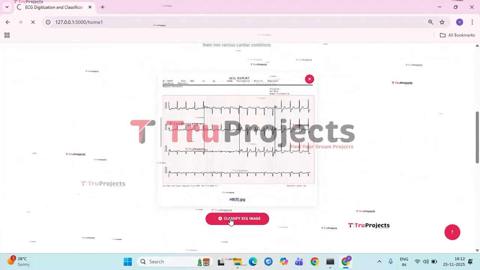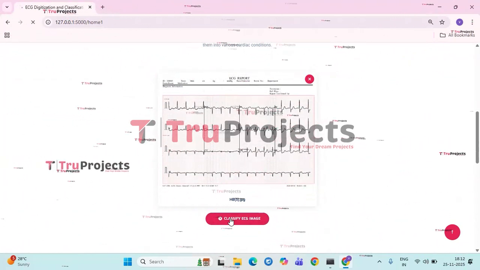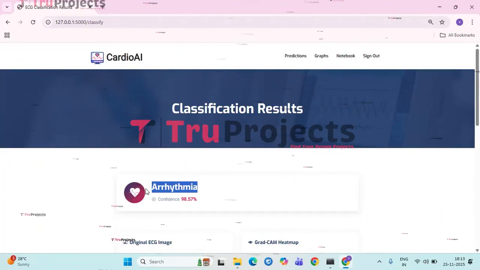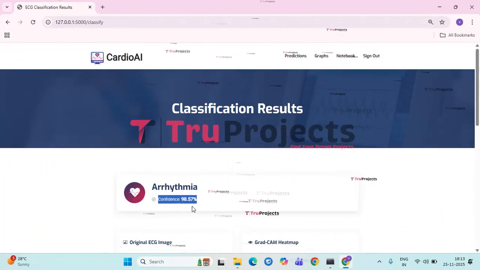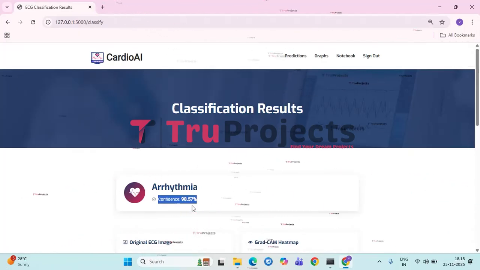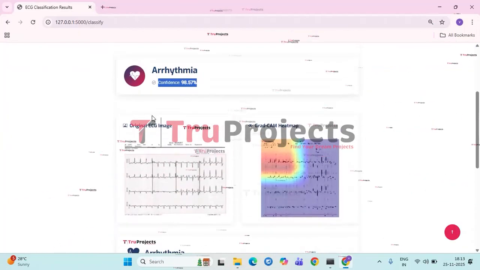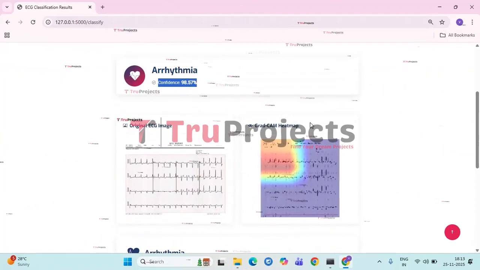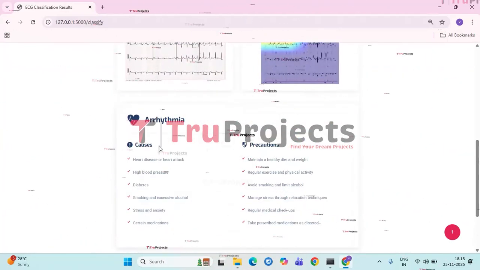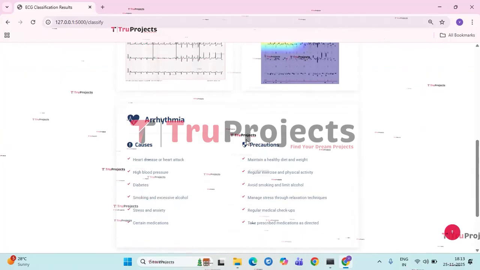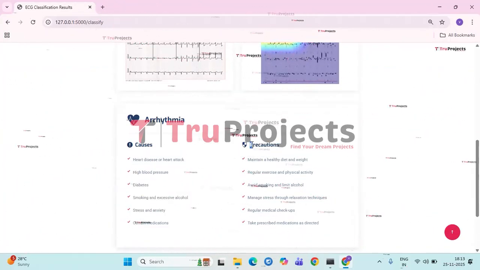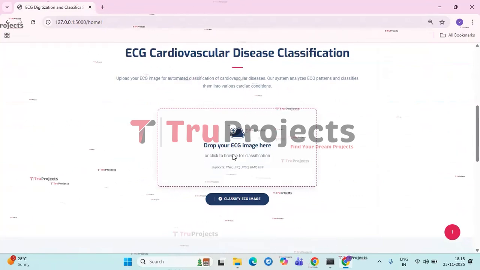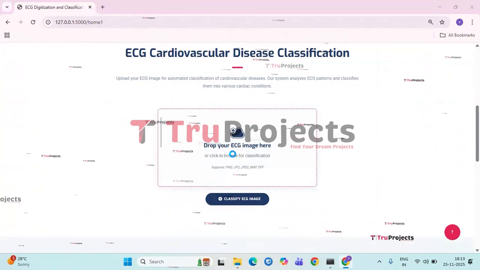The input will be pre-processed and the output will be displayed: the classification result is arrhythmia. The confidence level is 98.57%. The original ECG image is given here and the Grad-CAM heat map image is given here. And we also have the causes of arrhythmia and precautions of arrhythmia. Then click on upload another image so that we can give another image for classification.